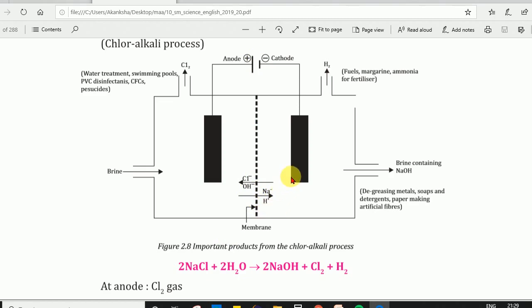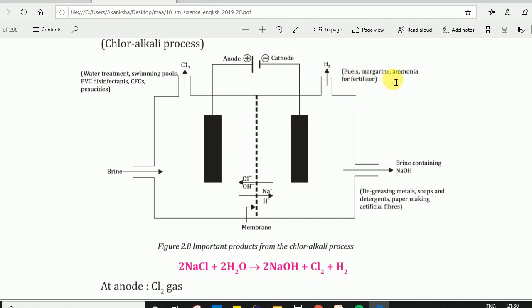When electricity is passed through this brine solution, the sodium and hydrogen ions move towards the cathode because opposite charges attract each other. These are positively charged, so they move towards the negative electrode, that is the cathode. But during this race towards the cathode, hydrogen wins. Why? Because hydrogen has a small atomic size, so it can move fast towards the cathode, and thus we get hydrogen gas at the cathode, which is taken out from the upper chamber.